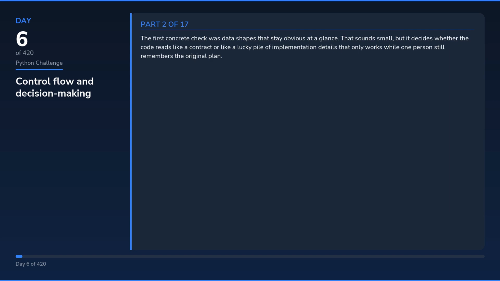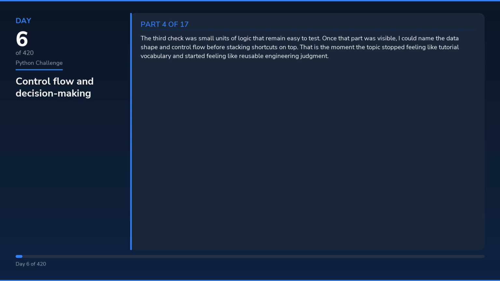That sounds small, but it decides whether the code reads like a contract or like a lucky pile of implementation details that only works while one person still remembers the original plan. The second check was control flow that makes valid states visible. That is where bugs usually start when the edge of the system is vague, because weak assumptions leak deeper into the code before anyone notices the meaning already drifted.